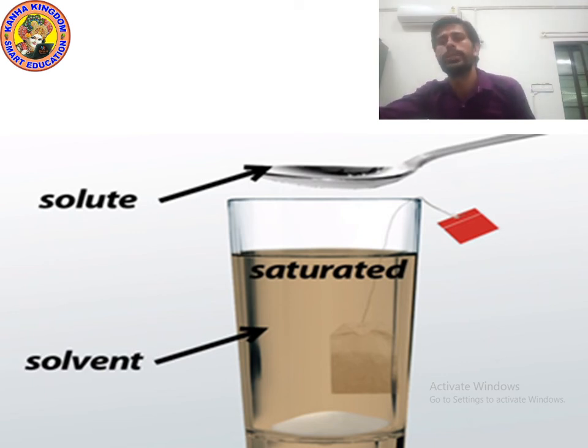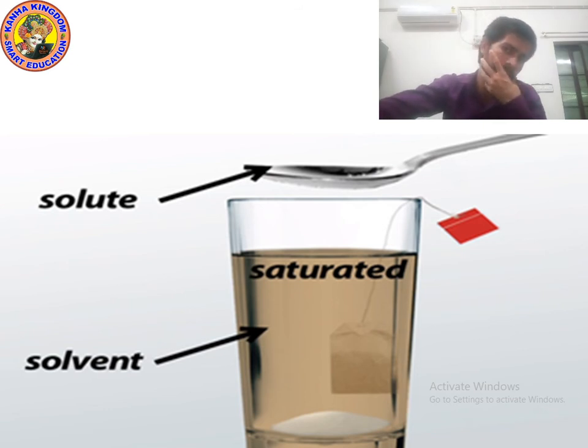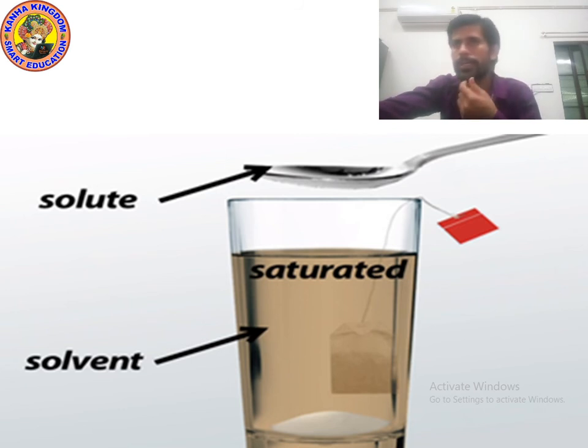You can draw the diagram. I'm giving you 10 seconds. So kids, remember, the solute is always present in less quantity, solvent is always present in high quantity. We are dissolving salt in water. It means solute is that substance which dissolves in water, and solvent is that substance which dissolves anything.